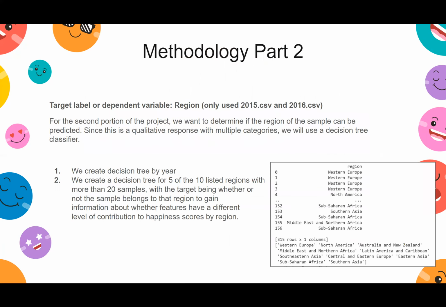In part two, to determine if the region of the sample can be predicted, we use the decision tree classifier where our target label is region, and region is only found in the 2015 and 2016 reports. We generate separate target Y data frames for each region with information on whether a sample is or is not of that region. We created decision trees by year and for 5 of the 10 regions. Those 5 regions are those with more than 20 samples, to gain information to see if there are different levels of contribution of features to happiness by region.